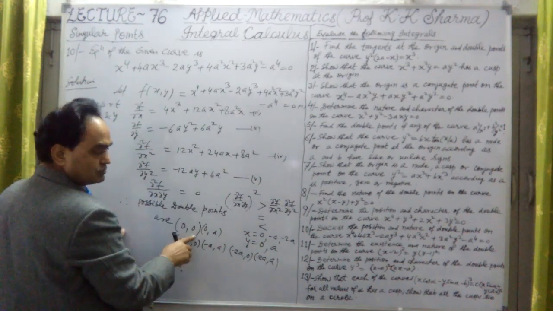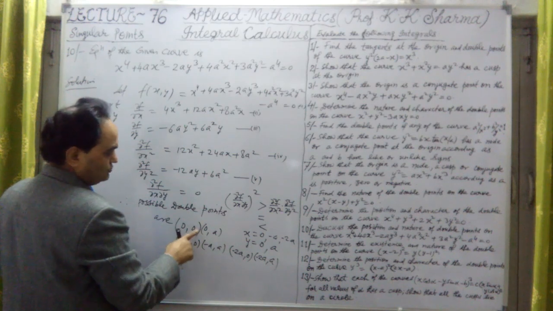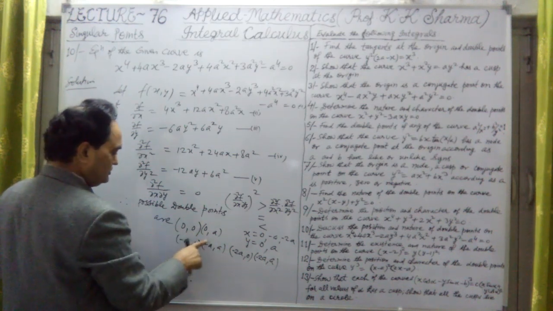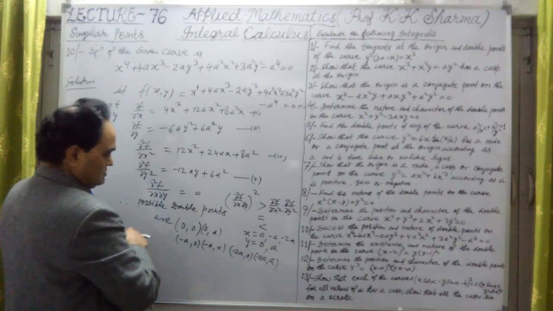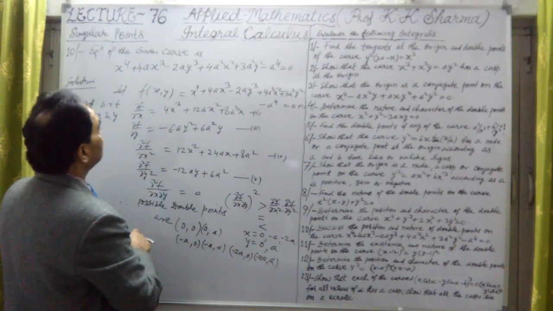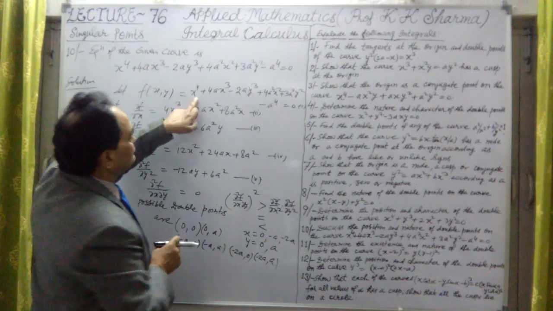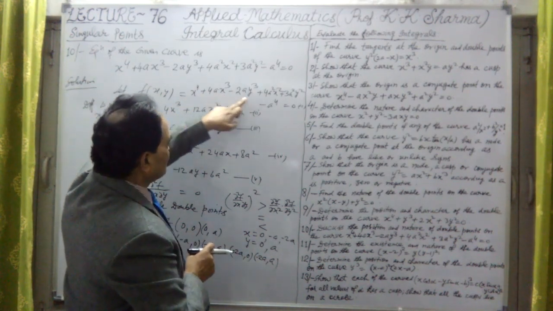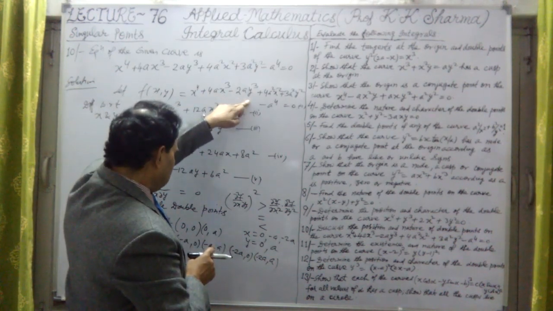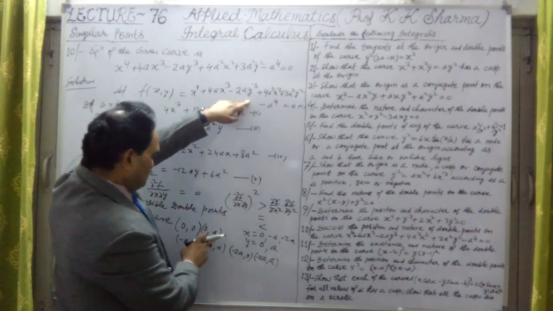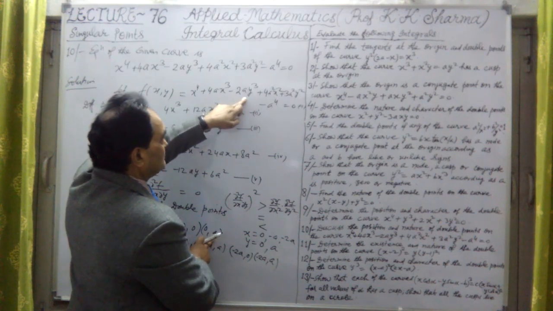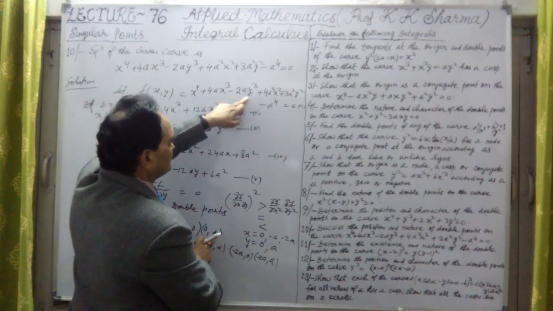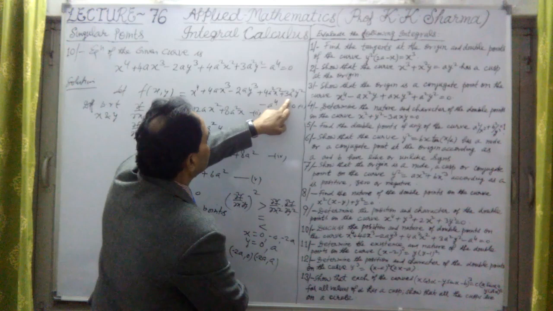So 0, 0 is not a possibility. Then 0, a, let me take. Here x is 0, y is a, this is a to the 4, minus 2a to the 4, this is 0, and this is plus.